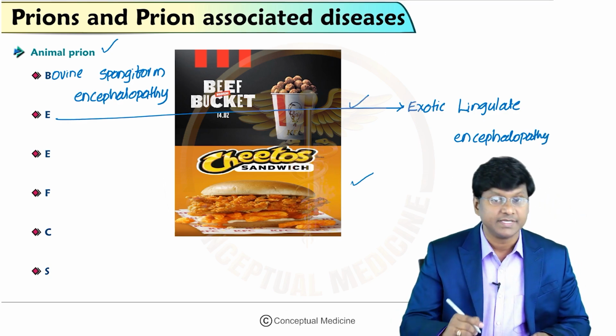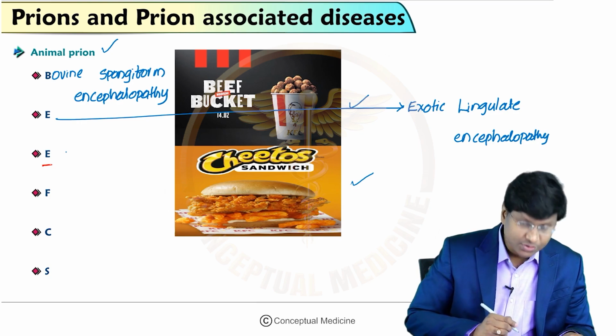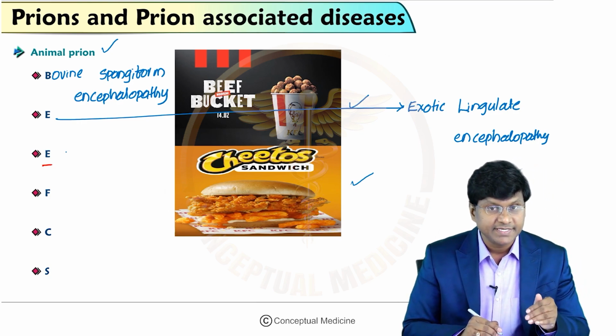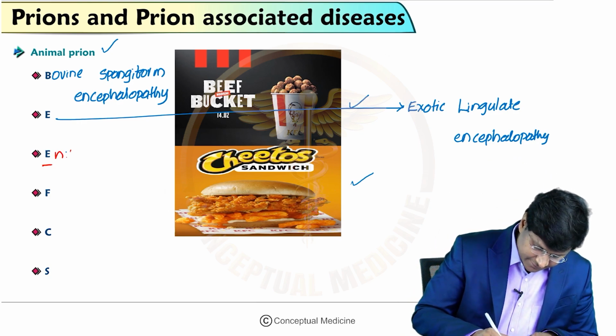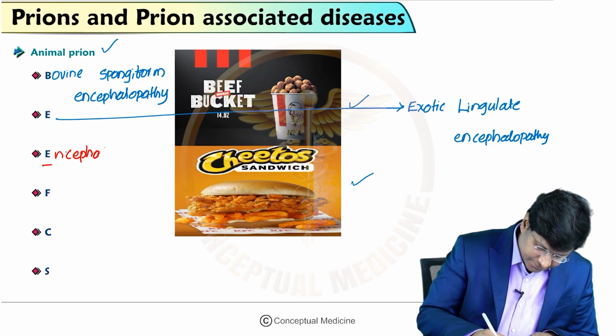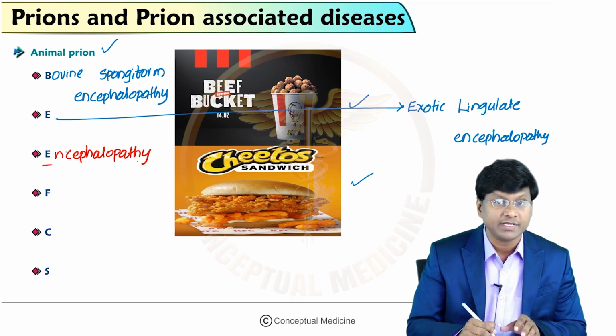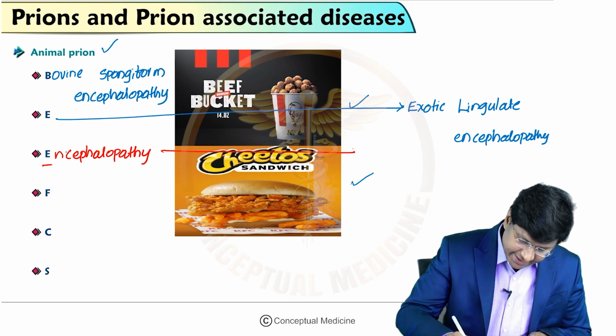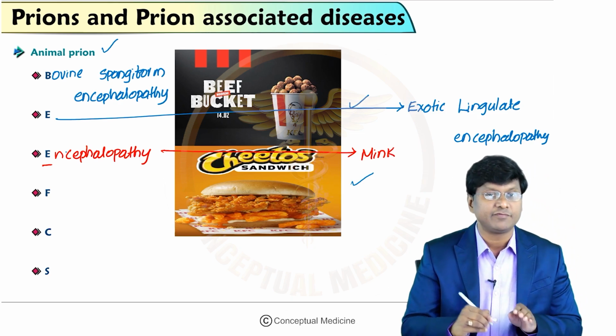That will be the word E. And what encephalopathy? It is the encephalopathy in the mink. So that is nothing but your mink encephalopathy.